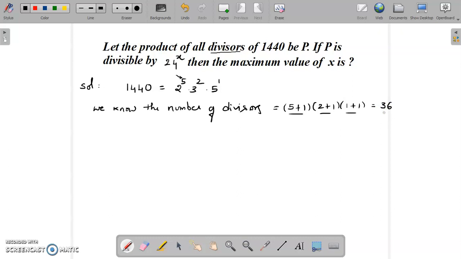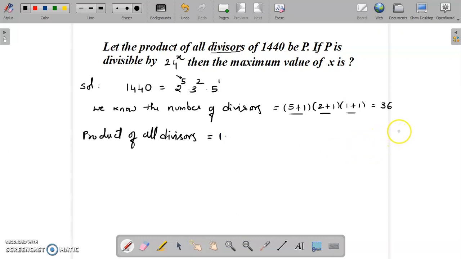Now we have to consider the product of all divisors of 1440. Let us see the product first. The product of all divisors is given as P. Clearly 1 is a divisor, 1 multiplied by 1440.